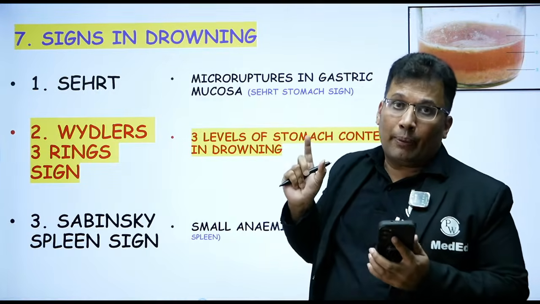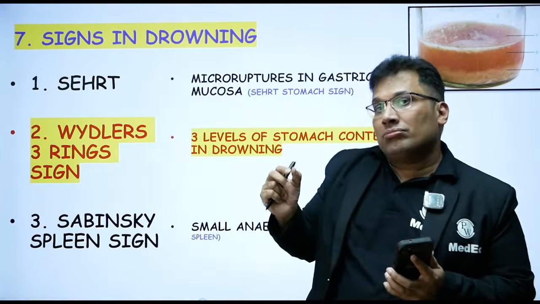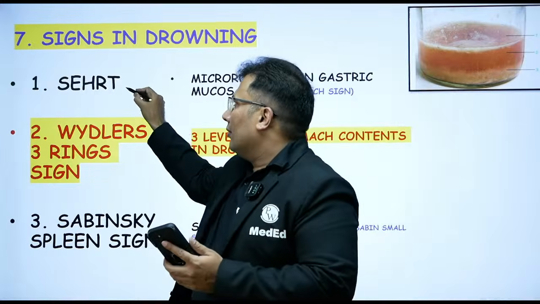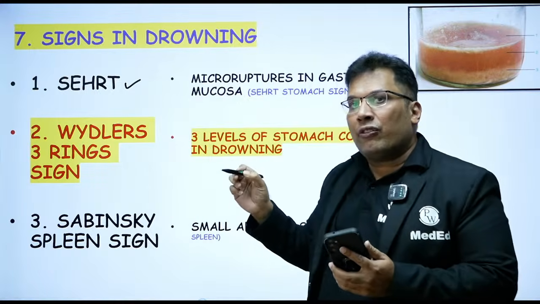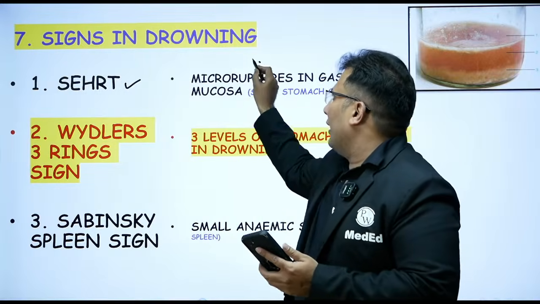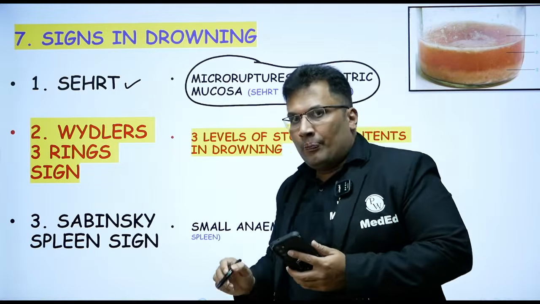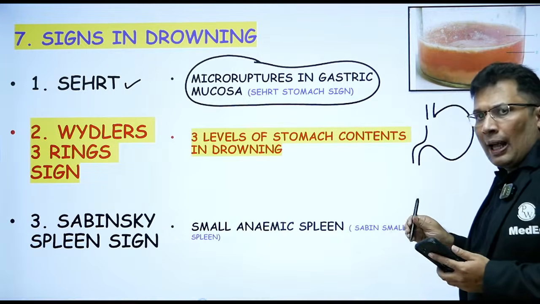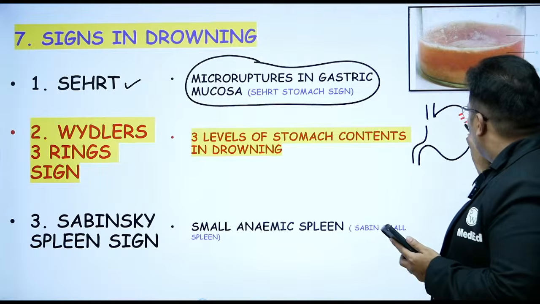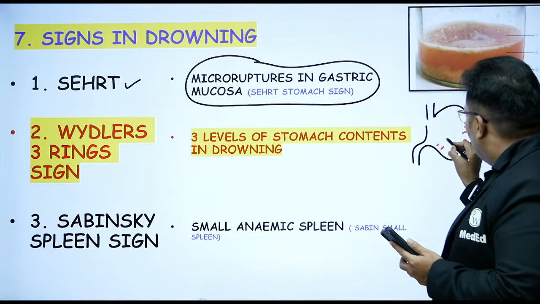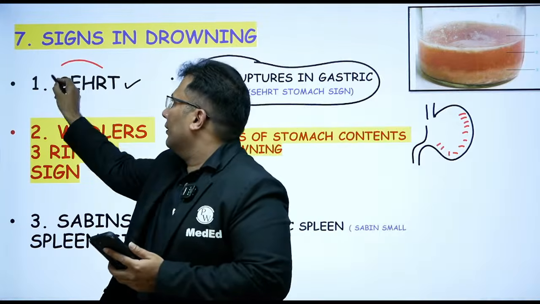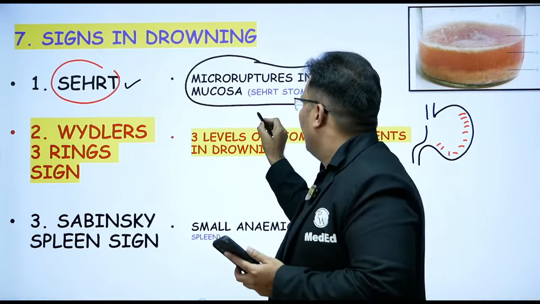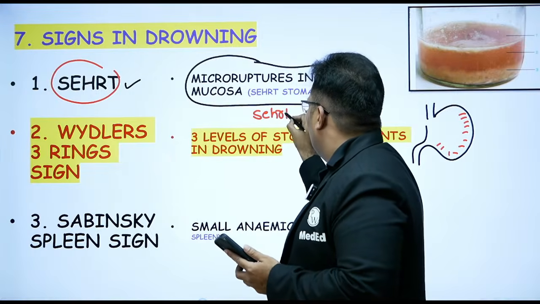Signs in drowning, especially from Bangalore Medical College and other colleges. Please write this, it is very important. Third sign is rupture of mucosa of stomach, micro rupture of stomach mucosa. For example, this is the stomach. What happens in drowning? There can be rupture like this. This rupture is known as Sehat sign. All of you write in the chat box, Sehat is equal to stomach sign.